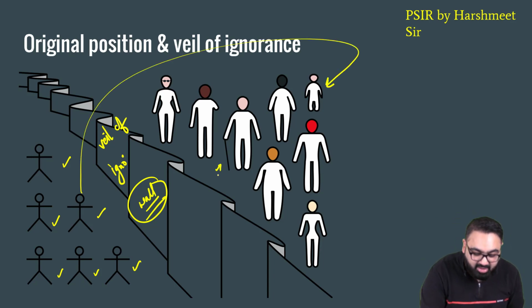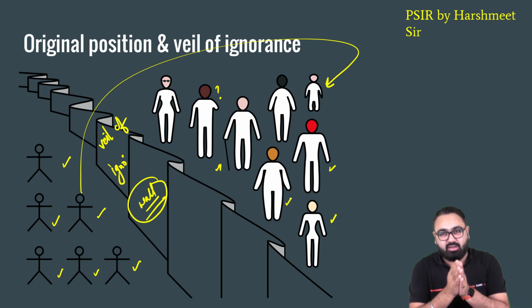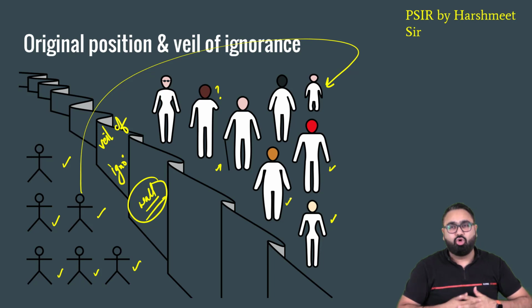Are they an old man? Are they someone who is differently abled? Are they someone who is a male? Are they someone who is a female? Someone who is obese? And so on and so forth. Only when the lawmakers place themselves in a position where they don't know anything about themselves, where they don't know what will be to their advantage, only and only then would they be able to make the perfect law.